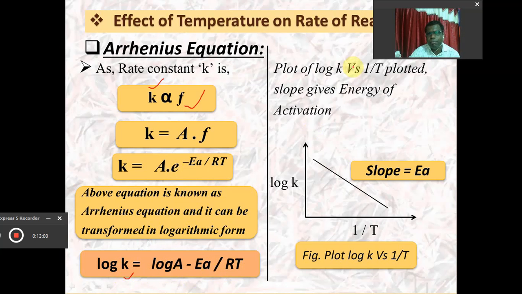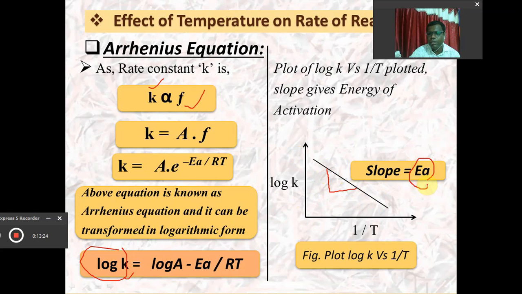If we plot the graph of log K versus 1 upon T, then we will get a straight line, and if we calculate the slope of this line, the slope will be equal to what?